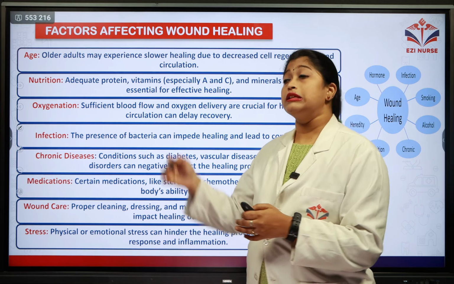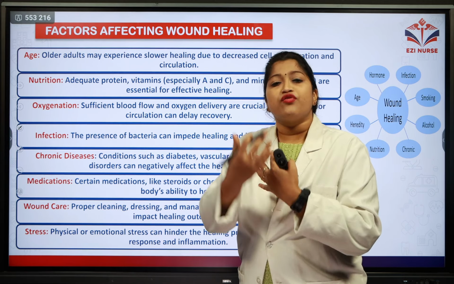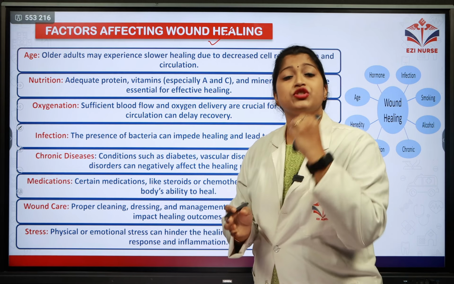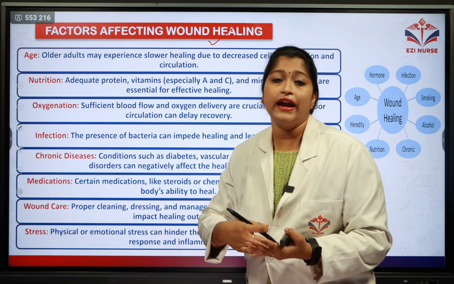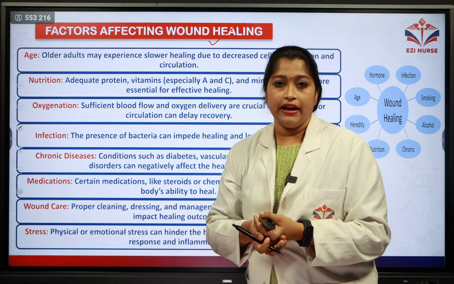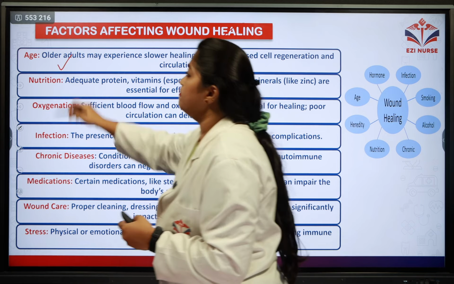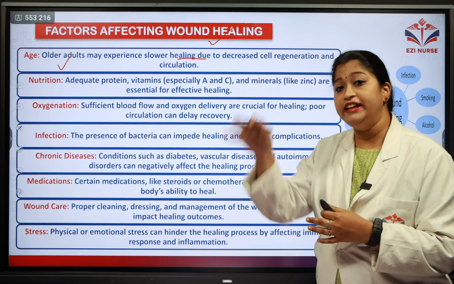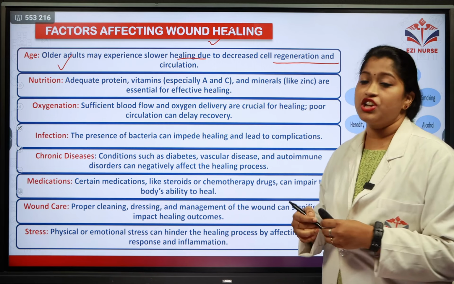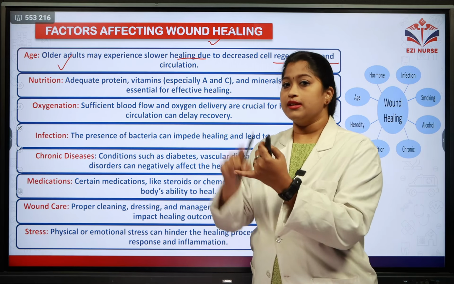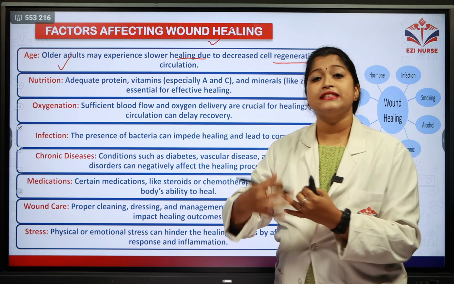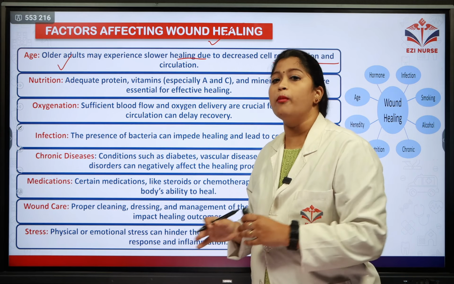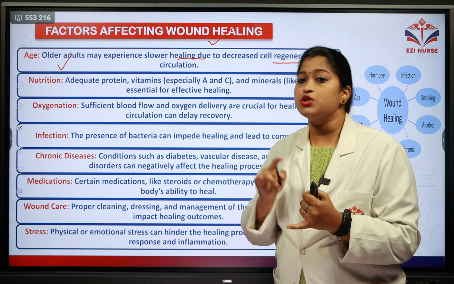So let's next see the continuation of this, that is, factors which are affecting wound healing. What are the different factors which cause a delay in wound healing? First factor is age. Older adults may experience slow healing due to decreased cell regeneration and circulation. Good circulation is not there in older adults, and cell regeneration, the rebirth of cells, is much less when compared to normal adults. So that is one factor.